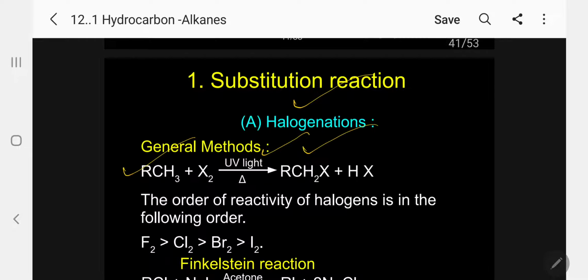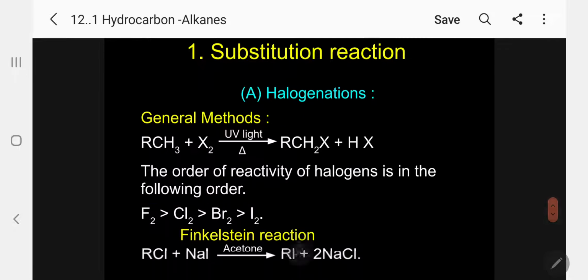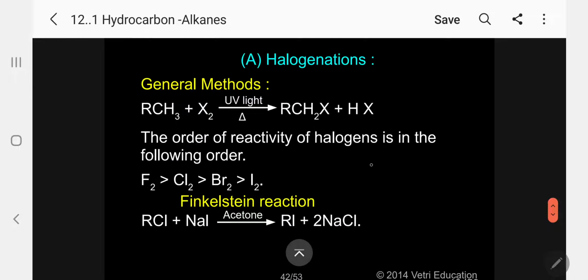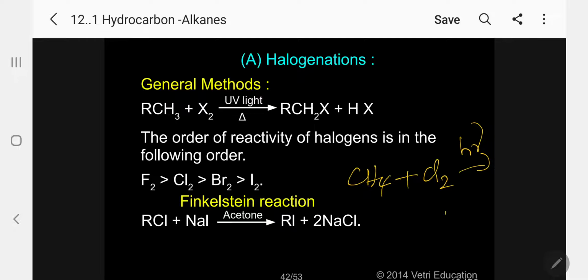The order of reactivity of halogens is: fluorine is more reactive than chlorine, chlorine more reactive than bromine, then iodine. Kindly follow. That means if I treat methane with chlorine in the presence of light, I will get methyl chloride plus HCl.